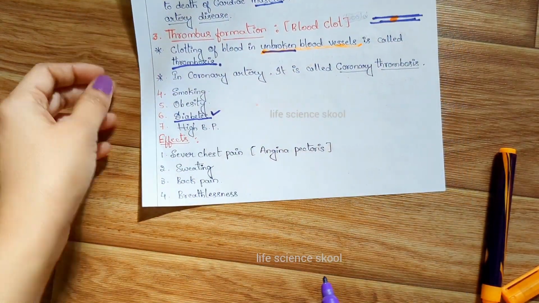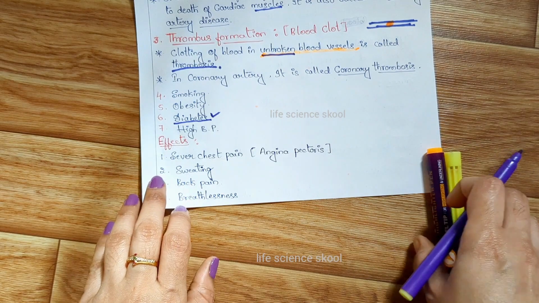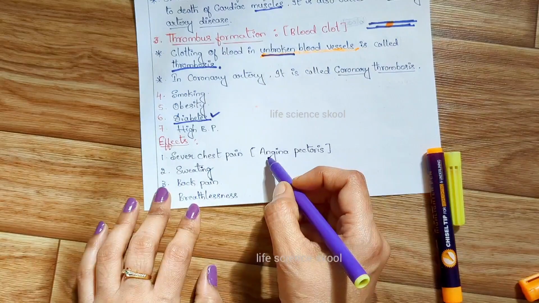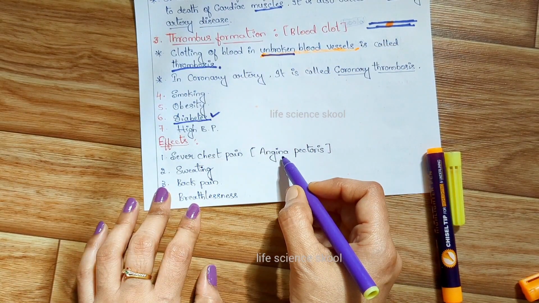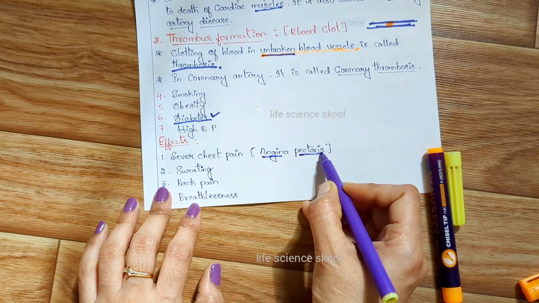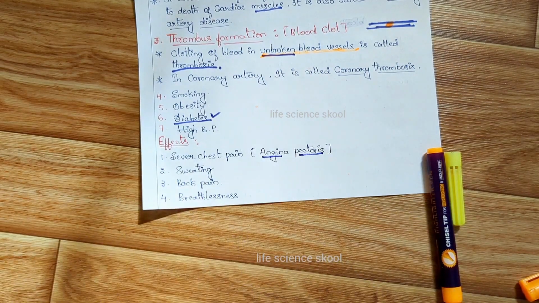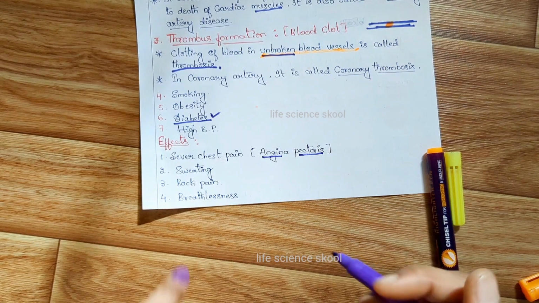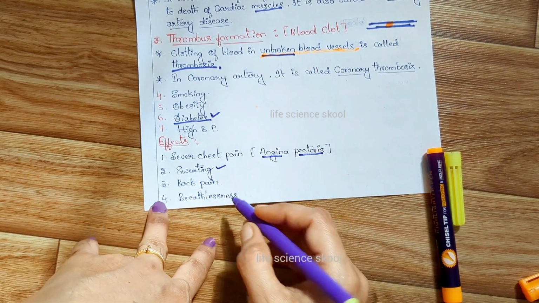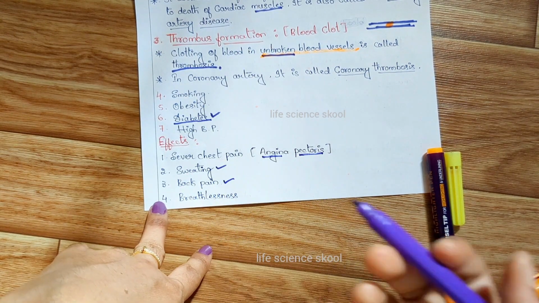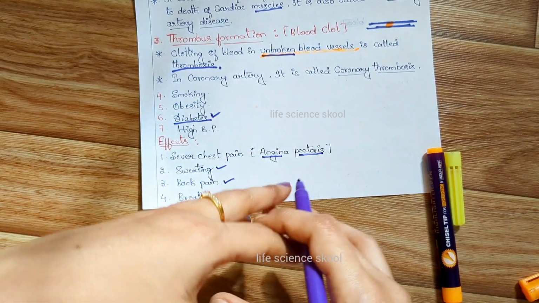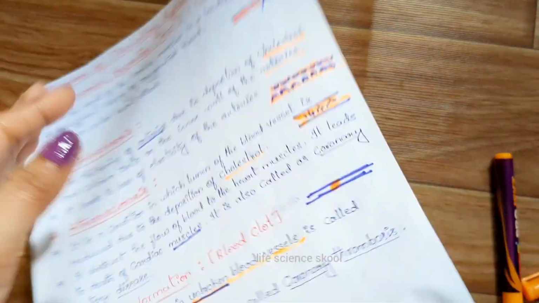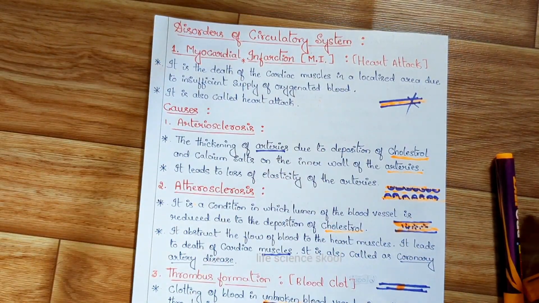Next, moving on to the effects. So what are the effects here? The effect here is severe chest pain. The scientific term here is angina pectoris. Okay, angina pectoris. It means severe chest pain. You can think, if a person is about to get a heart attack, you will get a chest pain, and the person is going to sweat. Okay, and there is back pain, and there is breathlessness. Okay, these are the symptoms, or you can say effects, of the myocardial infarction. Okay, so that's about the myocardial infarction.